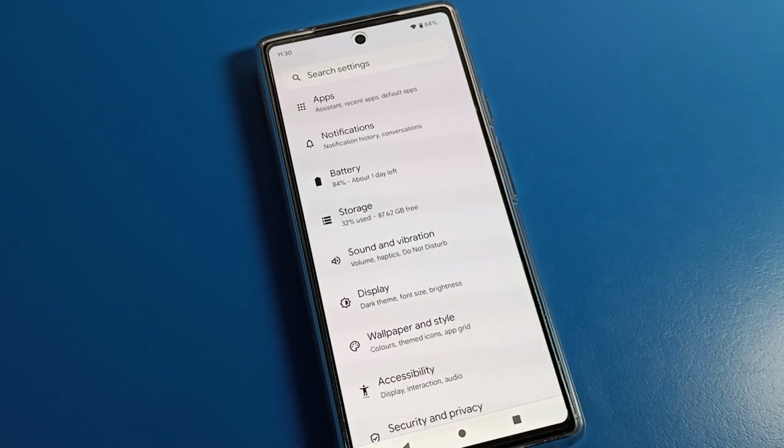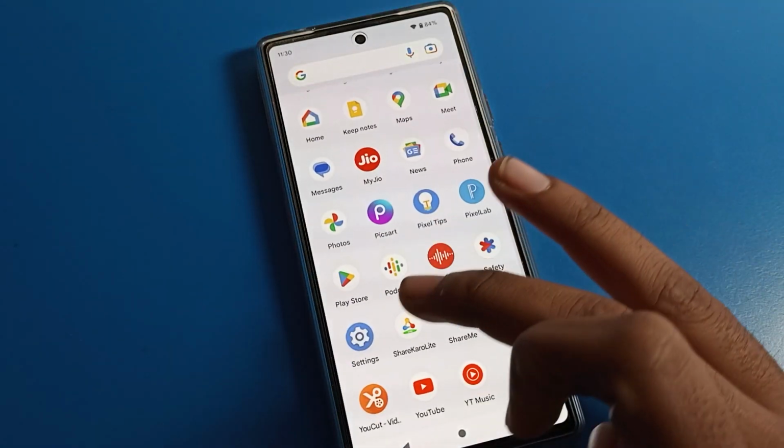So like that, we can change the ringtone on a Google phone device. And friends, you can also change the ringtone directly. So how to change the ringtone?